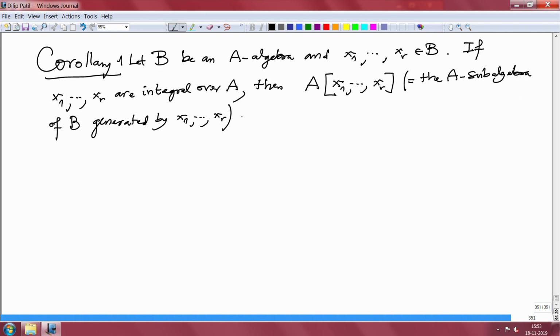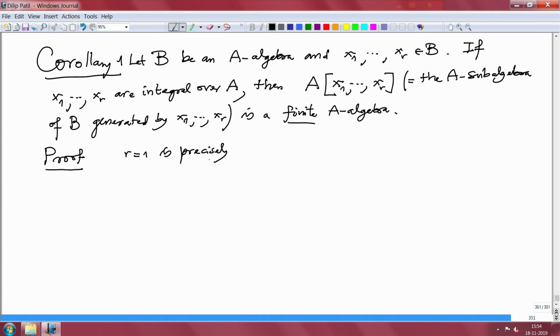Then this subalgebra is a finite A-algebra. That means as an algebra over A, it is finitely generated as a module over A. That means finite A-algebra. So proof. r equal to 1 is precisely the case proved in the proposition, precisely one implies 2 in the proposition.